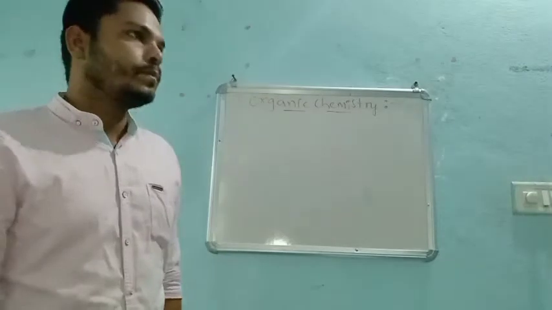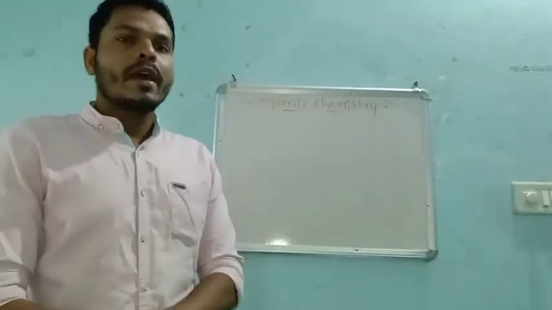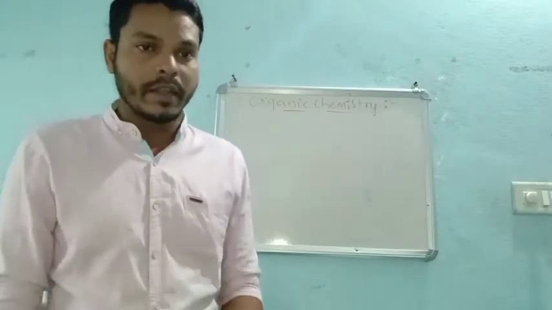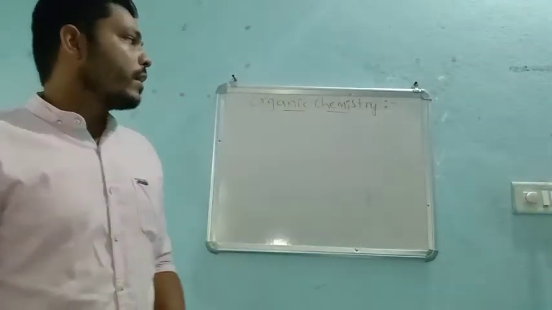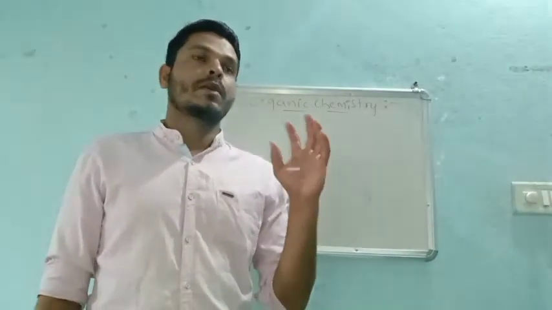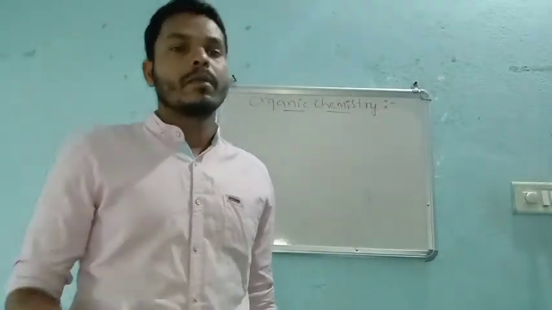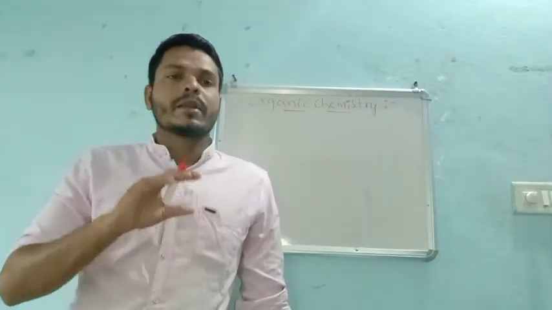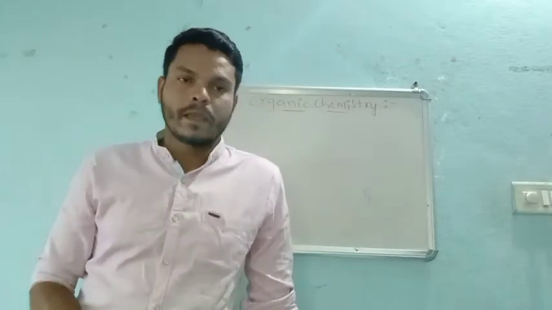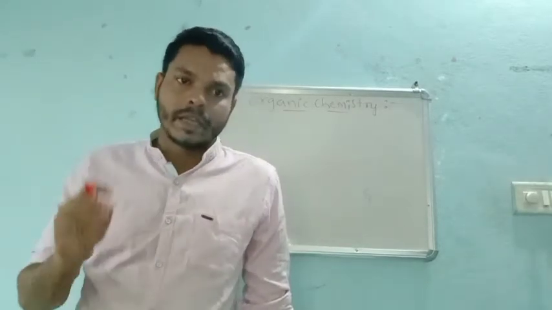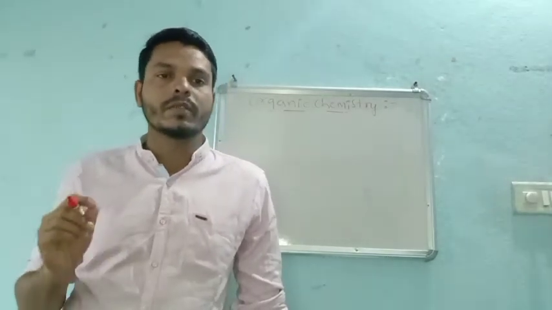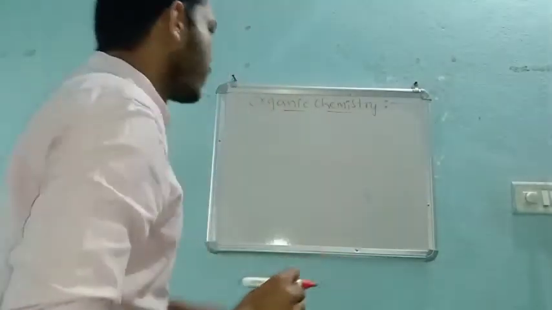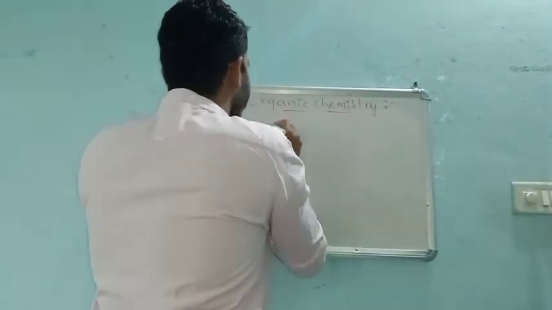So, here see in the periodic table, there are 118 or 118 plus elements known till date, right? But by taking only one carbon, we have separated one chemistry itself. Why? Because of the property of the carbon, right? So, organic is nothing but just about the carbon and its compounds. It is a branch of chemistry which deals with the study of carbon and its compounds. Right? Very important.